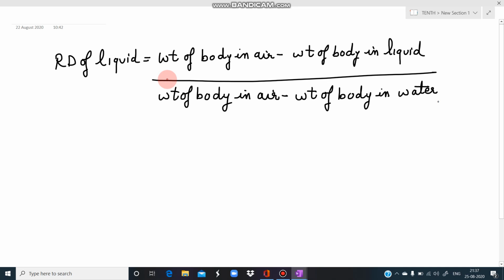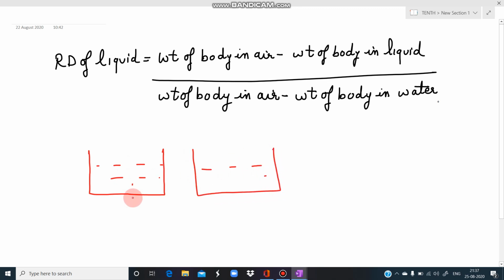Now, how do we find the relative density of liquid? We have done the relative density of insoluble solid. For the liquid, we take water in a vessel and we take a liquid in another vessel, any liquid whose relative density we have to find out.